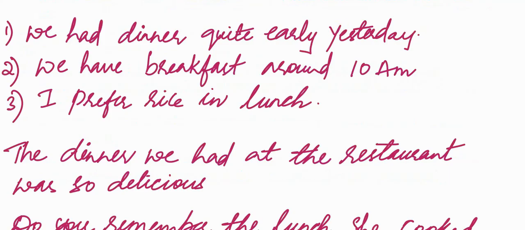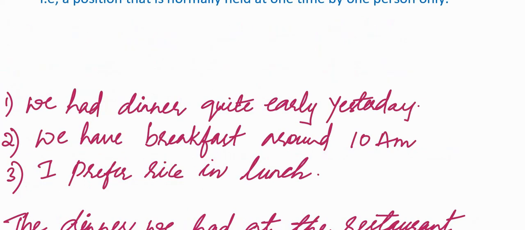Alright, the fourth rule says we should not use any article before the names of meals. For example, lunch, dinner, breakfast. We don't say the lunch, the dinner if these are used in a general sense. However, if we are talking about these meals in a specific sense, then we use articles before them. We had dinner quite early today. I have used the noun dinner in a general sense. There is no specification given about what kind of dinner. There was no need of placing any article here. In the second example, we have breakfast around 10 a.m.